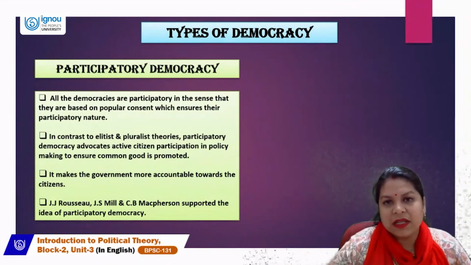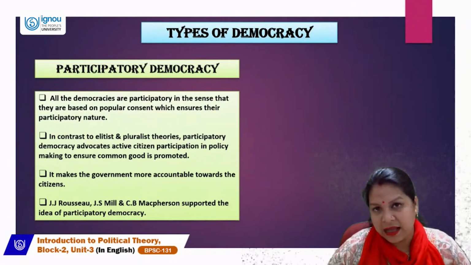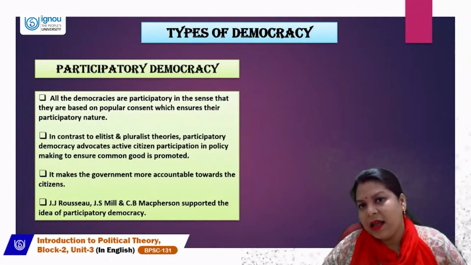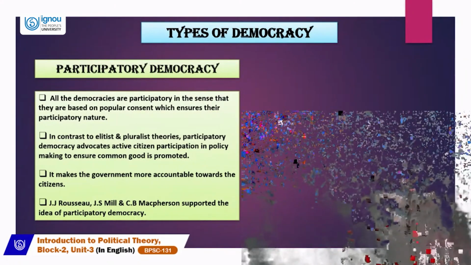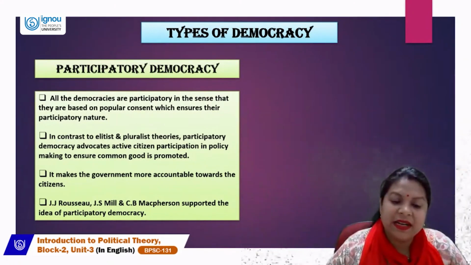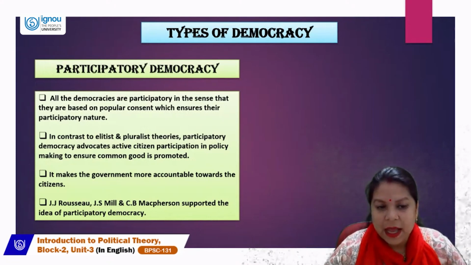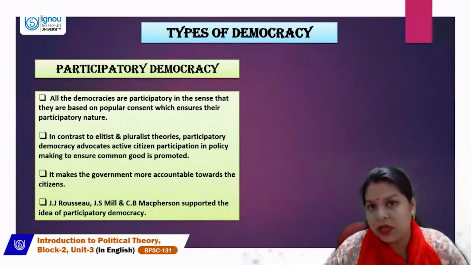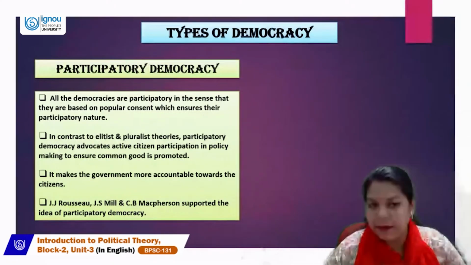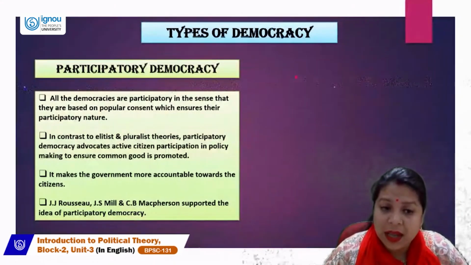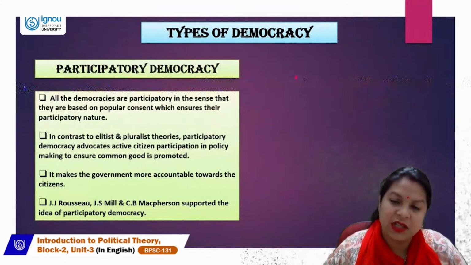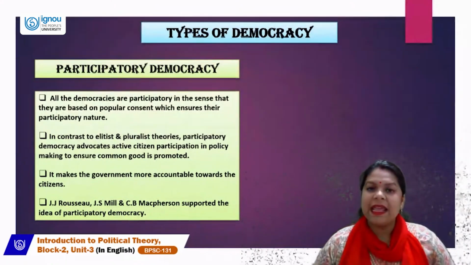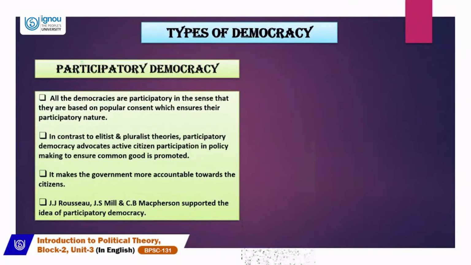The ultimate aim of participatory democracy is the common good, and because many citizens participate, deliberate, and interact with each other, they ensure the common good. So it makes the government more accountable towards the citizens.